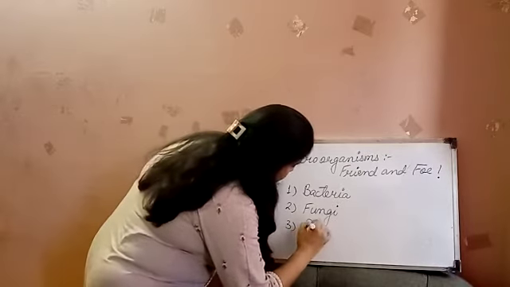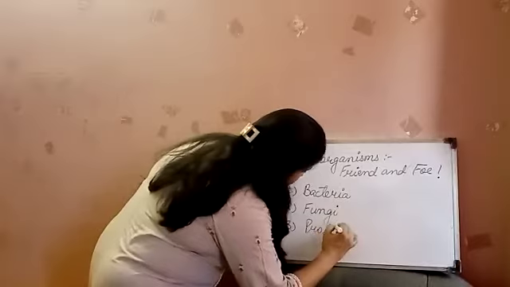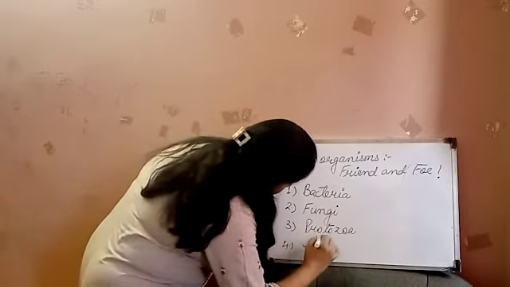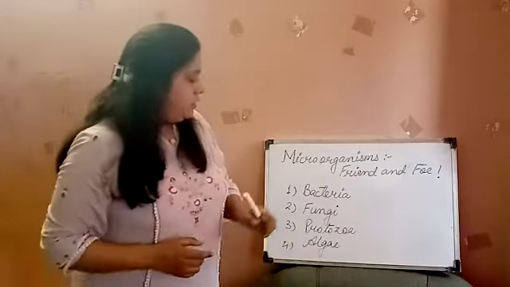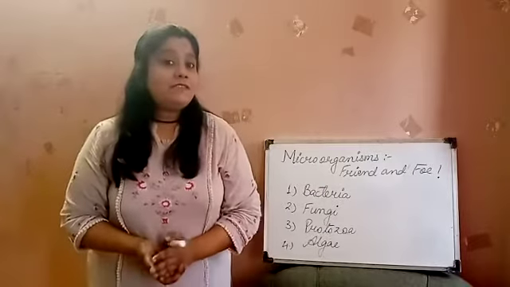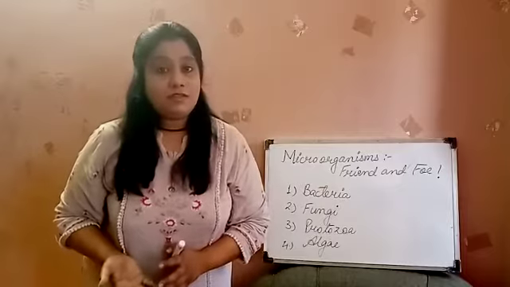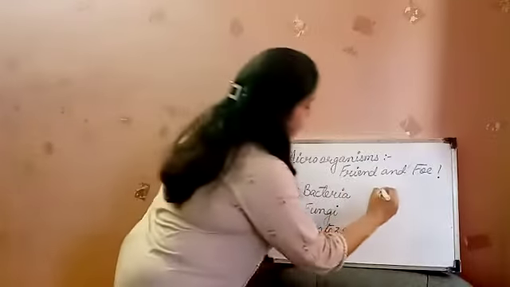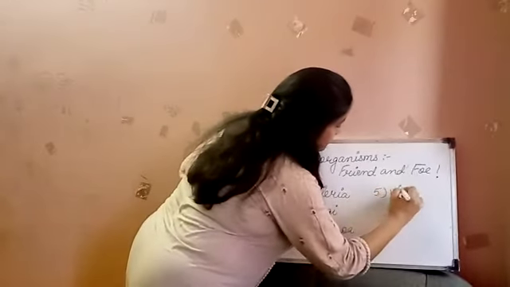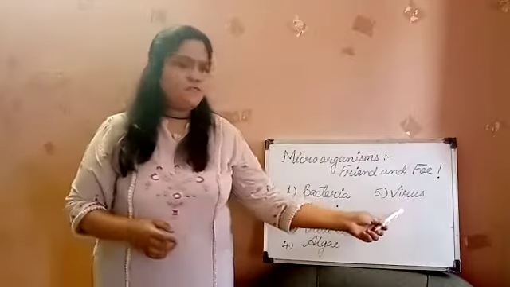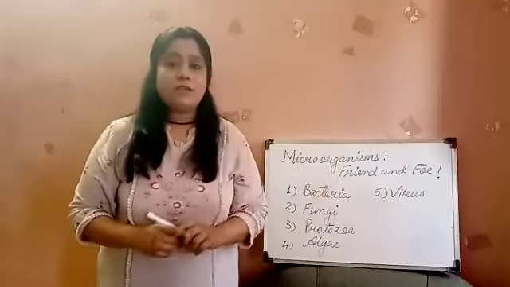The third is protozoa, and the fourth is algae. Okay, so these are the four kinds of microorganisms. Now, as I said, there is another kind of microorganism which is kept in the fifth kind. This is the virus. Why is it differentiated from these four kinds of microorganisms?